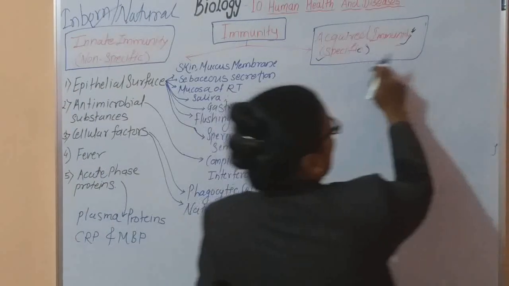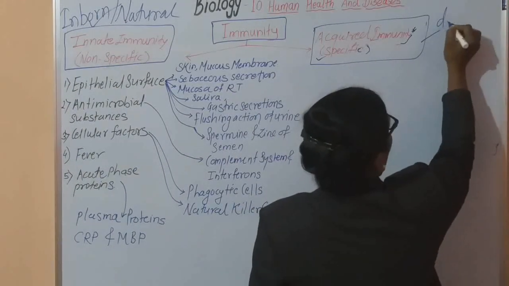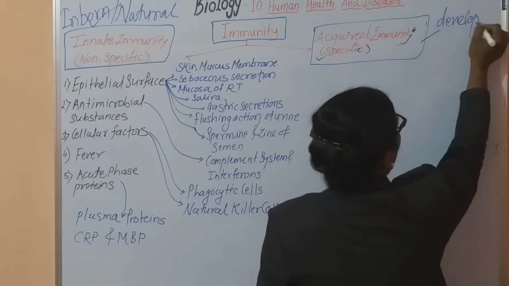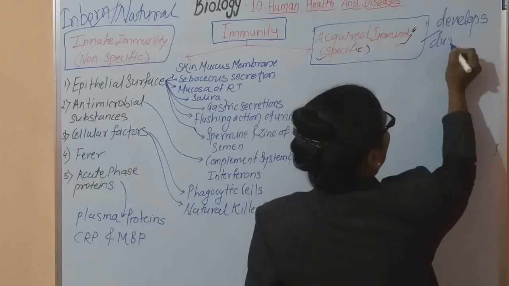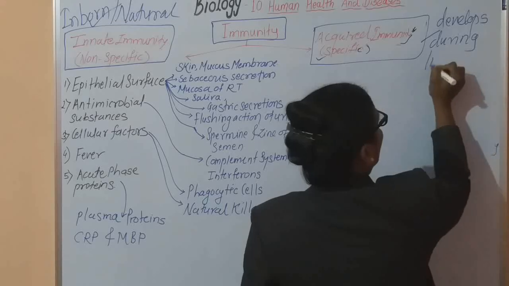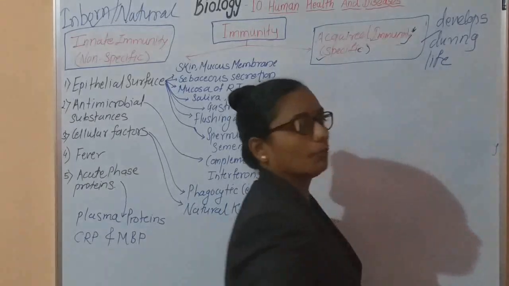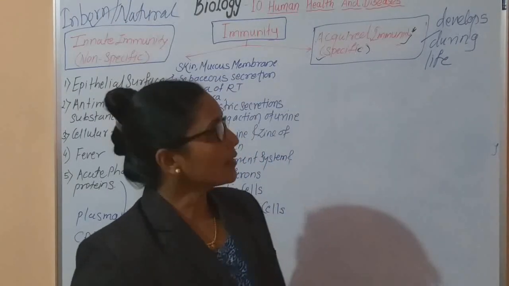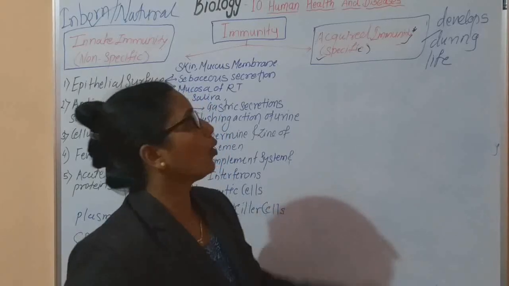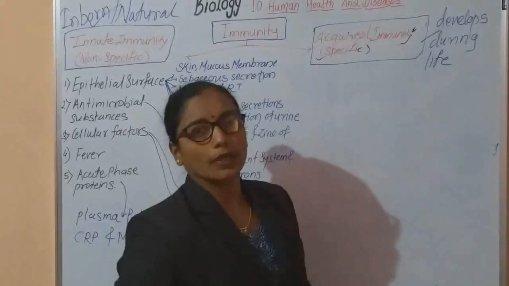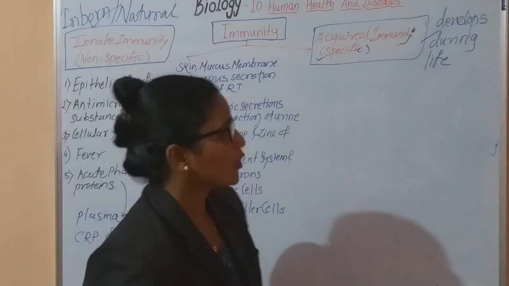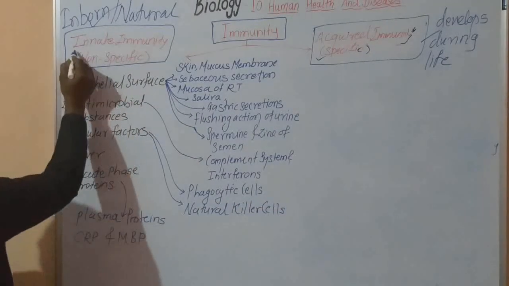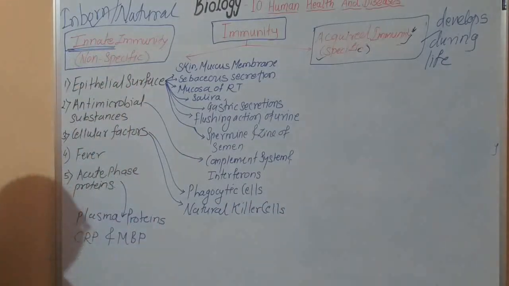Acquired immunity develops during life, after birth. First we concentrate only on the first type, innate immunity, which is also called inborn or non-specific immunity.